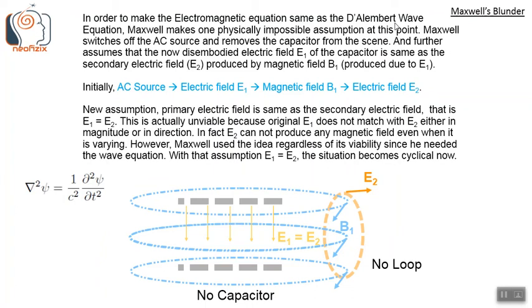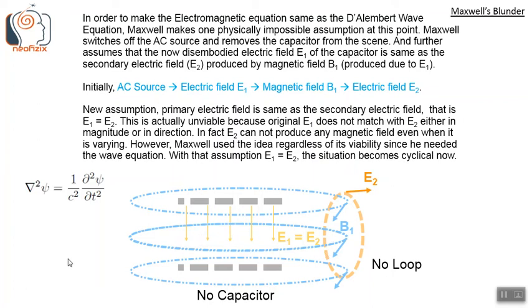In order to make the electromagnetic equation the same as the D'Alembert wave equation, Maxwell makes one physically impossible assumption at this point. Maxwell switches off the AC source and removes the capacitor from the scene, and further assumes that the now disembodied electric field E1 of the capacitor is the same as the secondary electric field E2 produced by the magnetic field B1, which was in turn produced by the primary electric field E1.